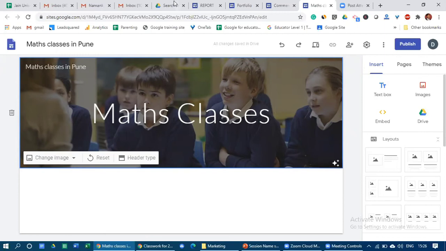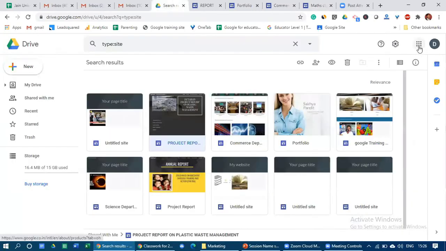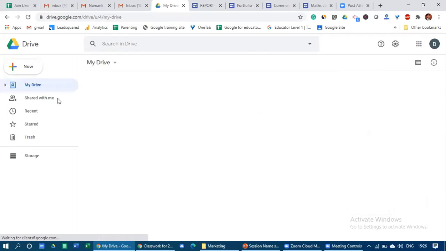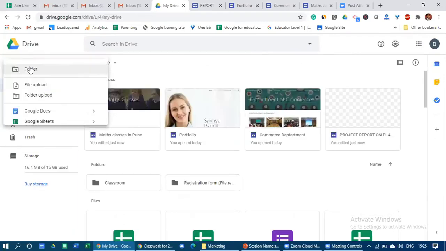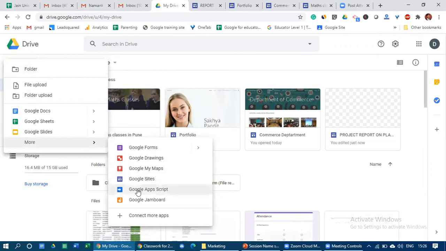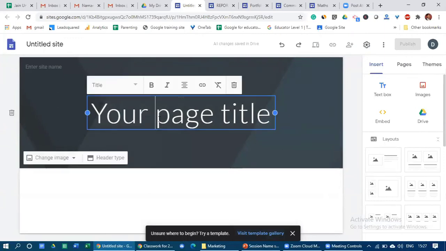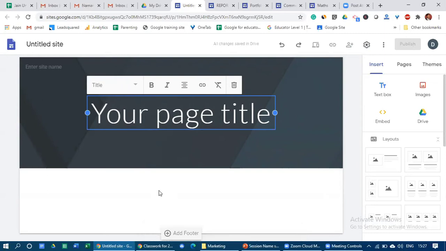So what exactly you have to do, you have to go to Drive, and from Drive, from Google Apps, as we discussed before, click on Drive, right, and open one Google site. So how to open a Google site, a new website: create new, select more and Google Sites. So I'm pausing for a couple of minutes, and now everyone has to upload one image and give the title of the page. Right. So in case you have any doubts, you can write in the chat box. I can explain.